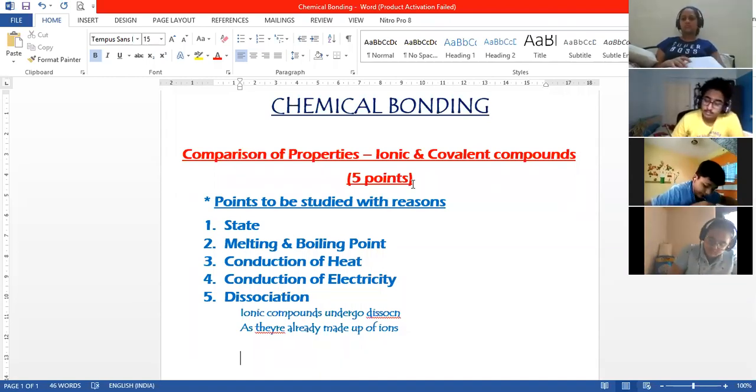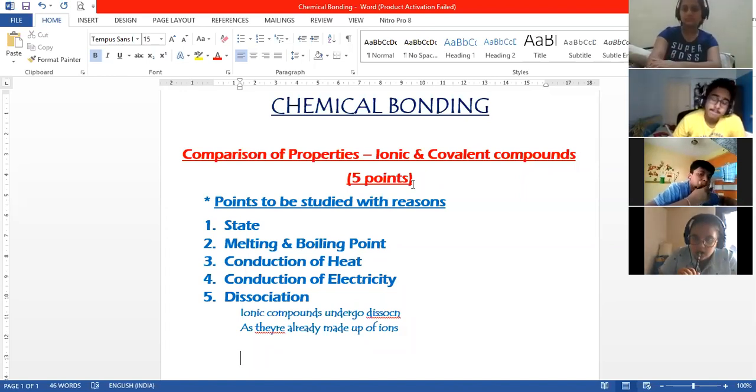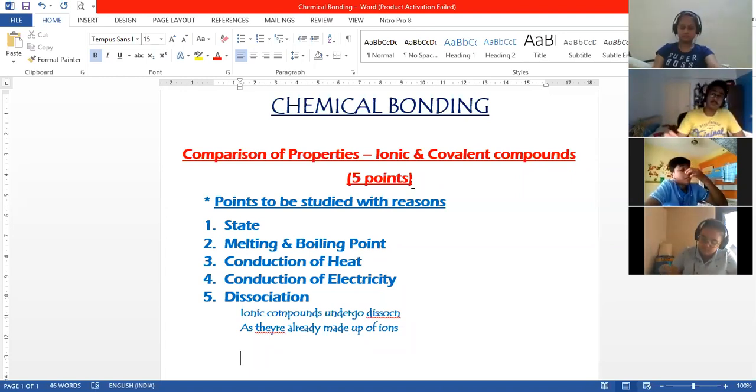Ionic equation is also important, but that will be shown in the class once the school reopens, because it is very difficult to explain without a board. I don't have a whiteboard, that's why we are doing this screen sharing thing. So that equation thing, I'll be doing it when we go for next chapters. When we have equations, at that time I'll show you how to do the ionic equation, even though it is not there in the scope of syllabus, but it's good to know how to do that. Okay, so electron dot structure of sodium chloride is important on that page. That is page number 25.